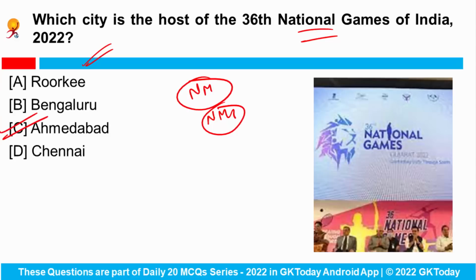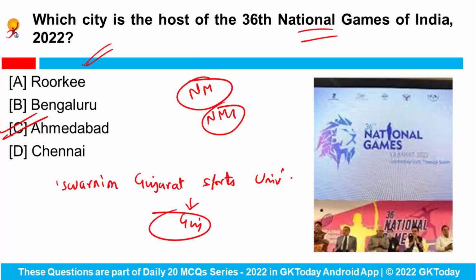So the Prime Minister also inaugurated the Swarnim Gujarat Sports University in the state of Gujarat, and Gujarat is hosting these National Games for the very first time. Fine. So nearly 15,000 sportspersons, coaches or officials from across the country will participate in a total of 36 sport disciplines. Fine. So don't forget that the host of the 36th National Games of India is Ahmedabad.